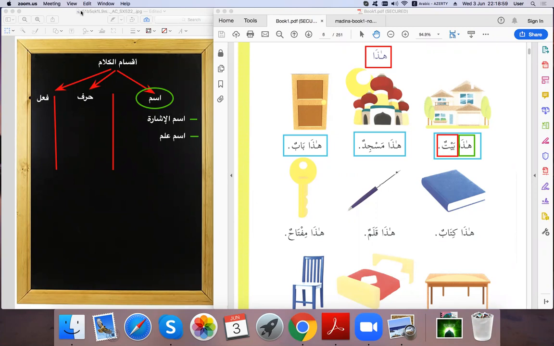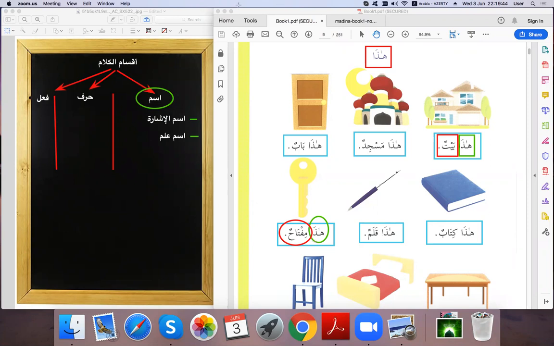Okay, this is for this page. For the first page we have as well هذا كتاب, هذا قلم, and هذا مفتاح. Okay, we have اسم الإشارة in the beginning, and we have اسم العلم, which is a proper noun. And مفتاح, we know that this kind of metal in a specific shape is called a key. That's a proper noun. We cannot say water or... that's a proper noun. We call that al-alam in Arabic.